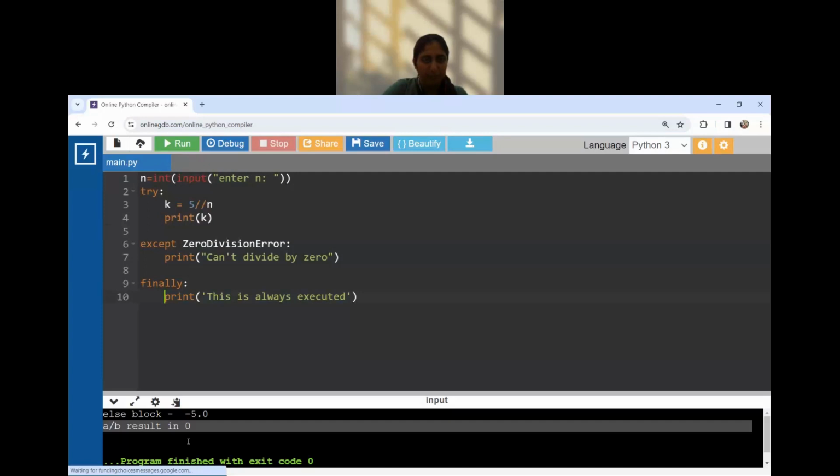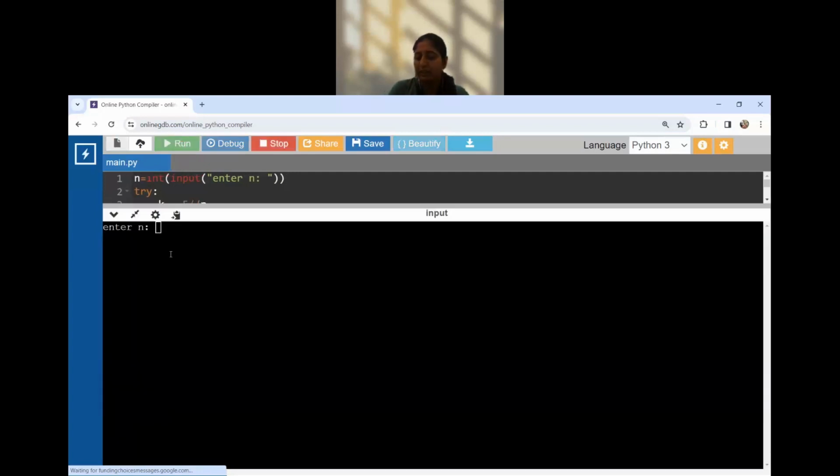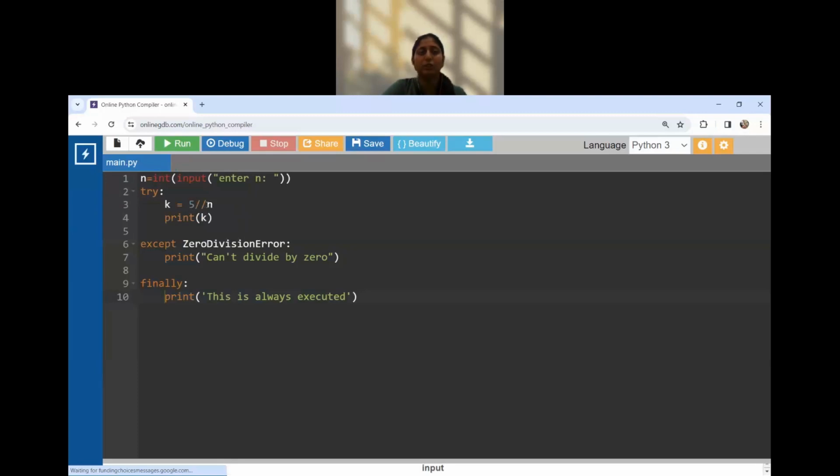So let's run the program. Enter the value of n. Suppose I enter the value of n as 2. Then 2 pi divided by 2, that is 2.5, but it is not giving the point value as this is integer. So we got the output 2.